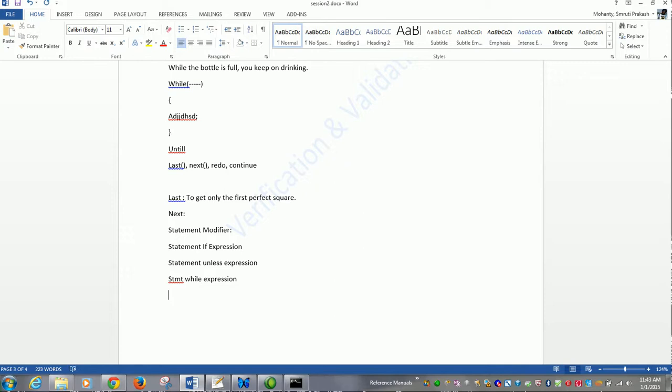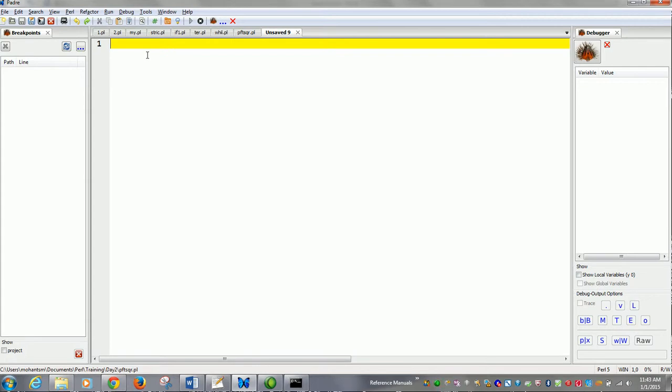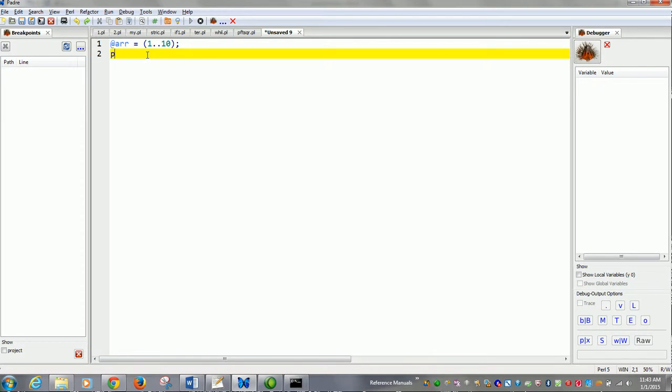Now let's look at an example of a statement modifier: @arr = 1 to 10. Now I give a statement, which is print. What do I have to print? $_ backslash n, for each @arr.